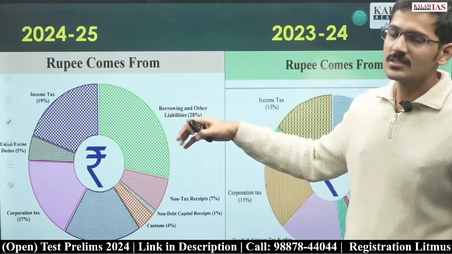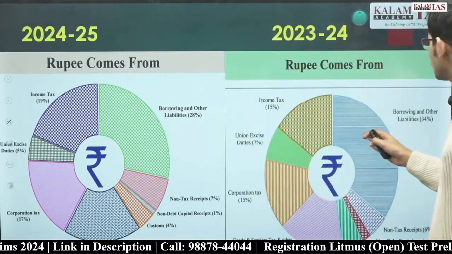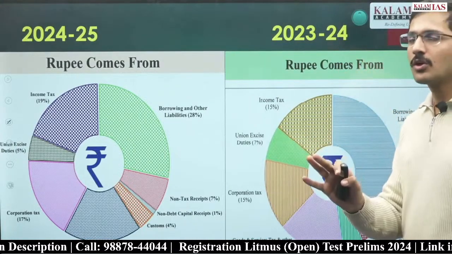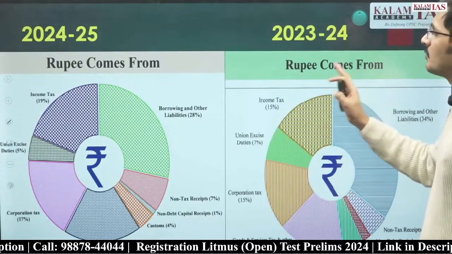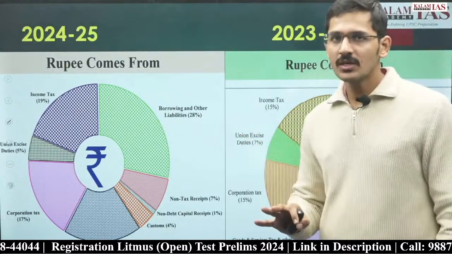So the first inference you make is that borrowings are the largest source of receipts for the Government of India. Second, borrowings have reduced from 34% to 28% of the budget.